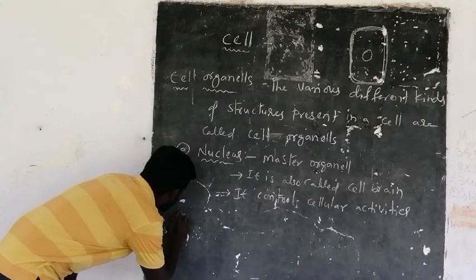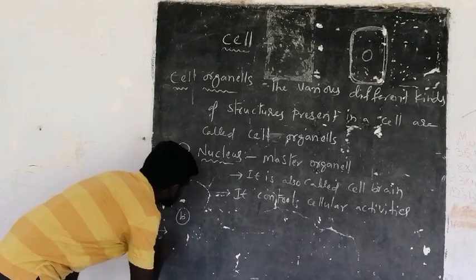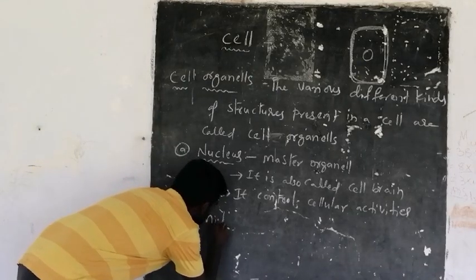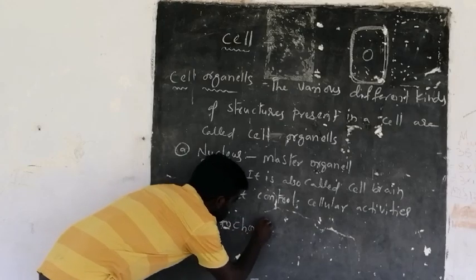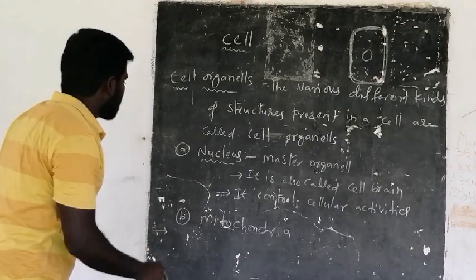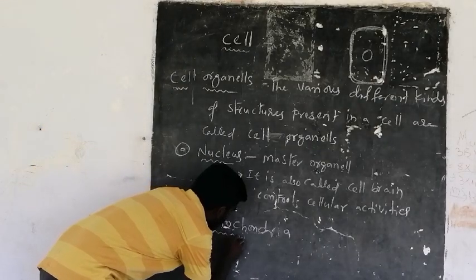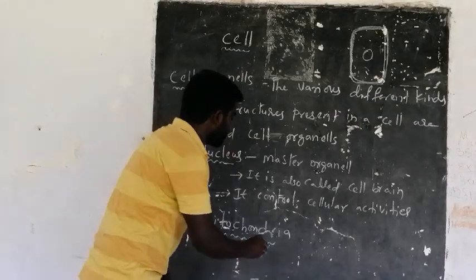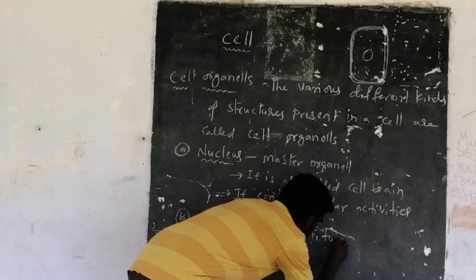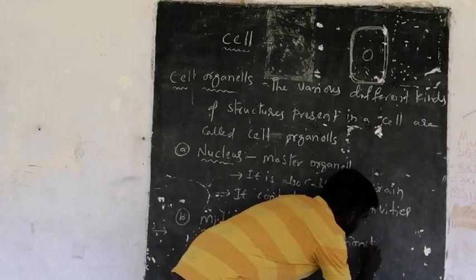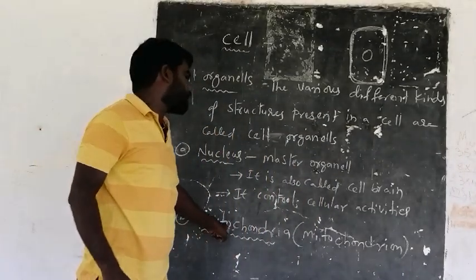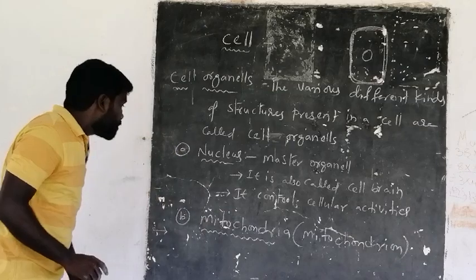Next cellular organelle, let us see: mitochondria. Mitochondria is the plural form; the singular is mitochondrion.